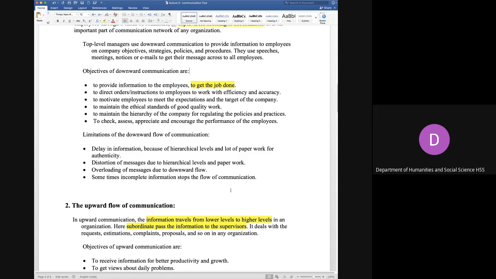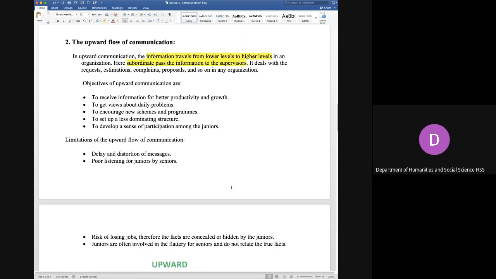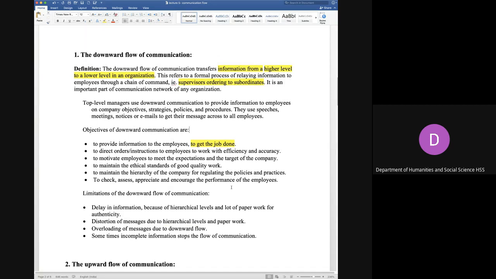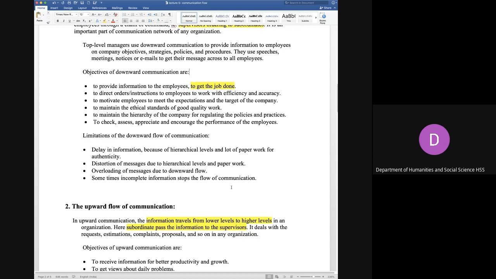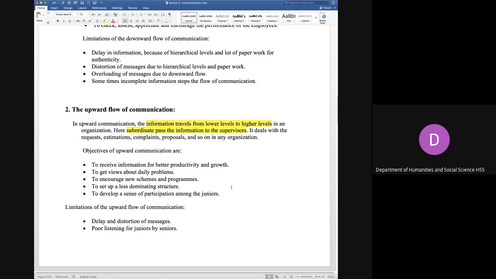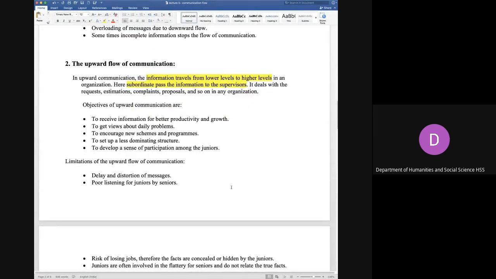Okay, so incomplete information also stops the flow of communication. So this is the downward flow of communication, where the communication is coming from the top and is being met by all the people who are working downward, and there are some advantages and disadvantages which we have discussed. We come to the upward flow of communication.